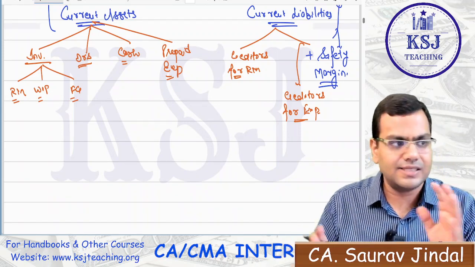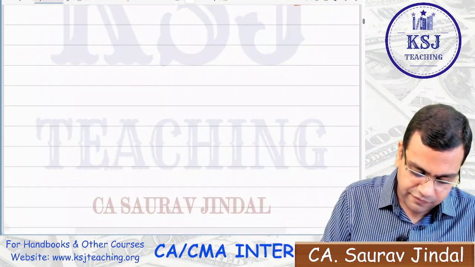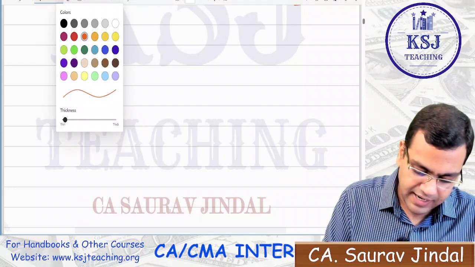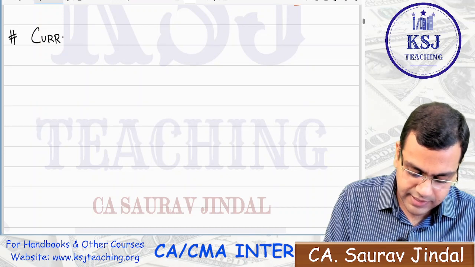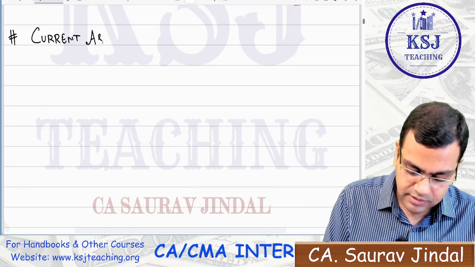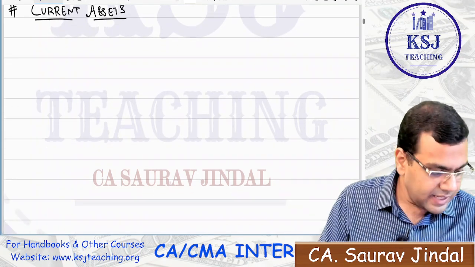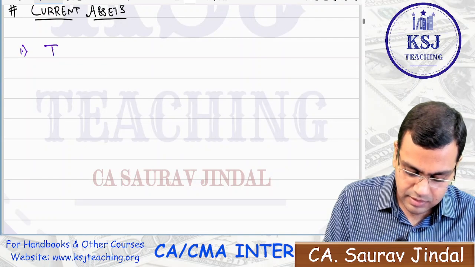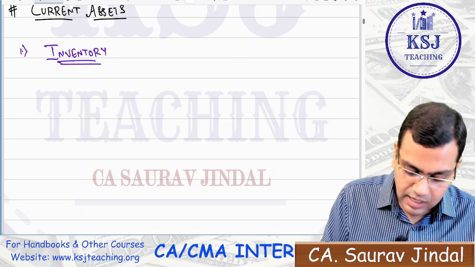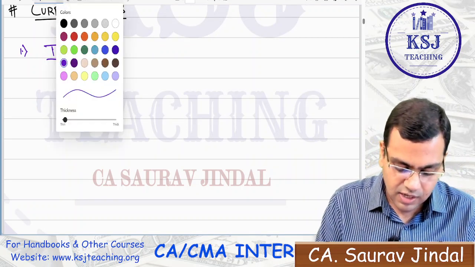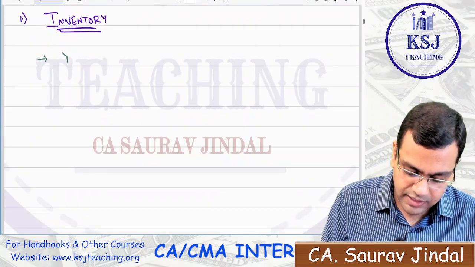First we'll start with the current assets, then we'll see what the whole statement is. We'll start with the discussion on current assets, right, sir? Under current assets, the first point that we are going to discuss is inventory. Under the inventory, we are going to discuss first about the raw material.